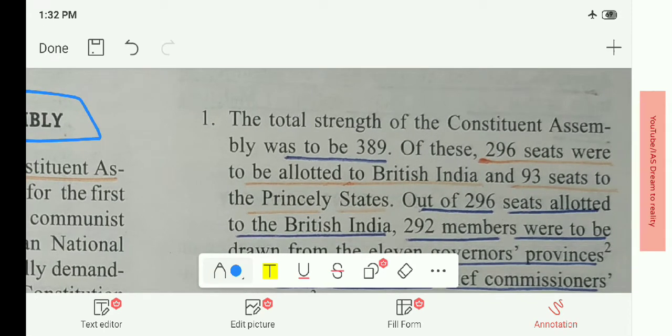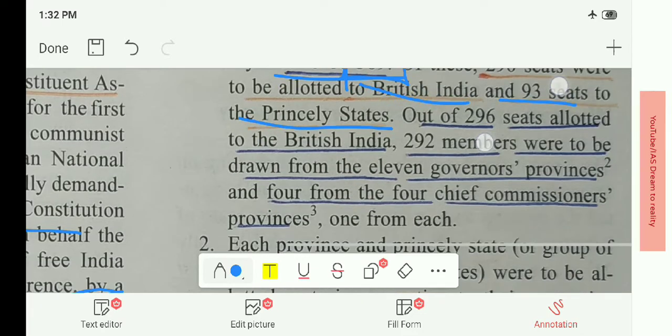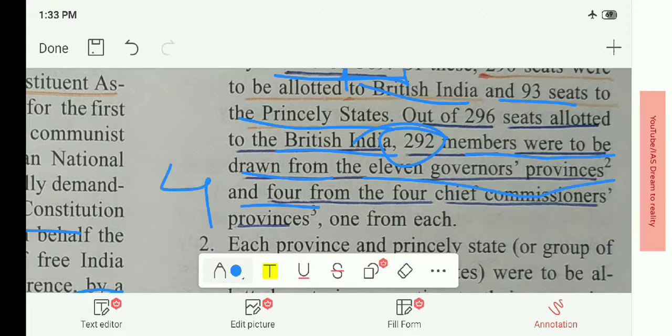The total strength of the Constituent Assembly was set to be 389. Remember this number. Of these, 296 seats were to be allotted to British India and 93 seats to the princely states. Out of the 296 seats allotted to British India, 292 members were to be drawn from the elective governor provinces and four from the chief commissioner provinces.